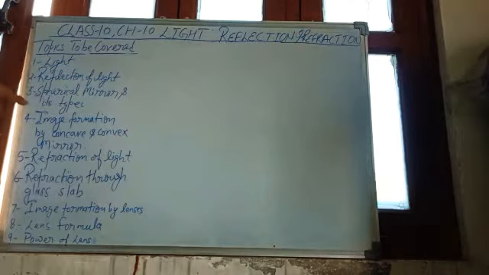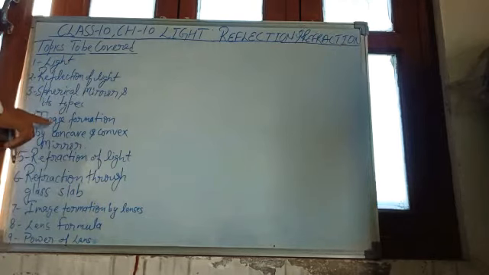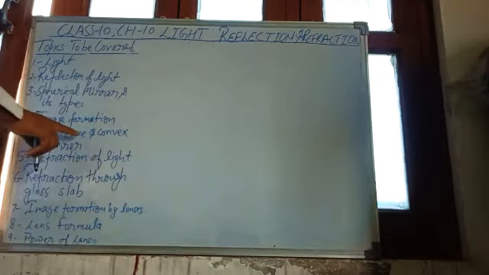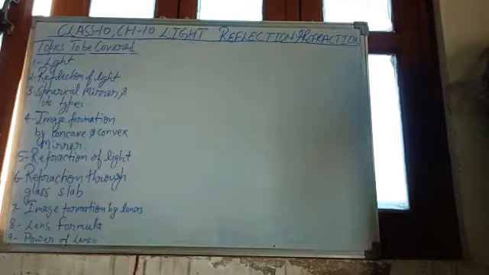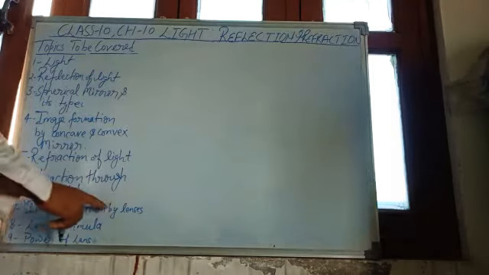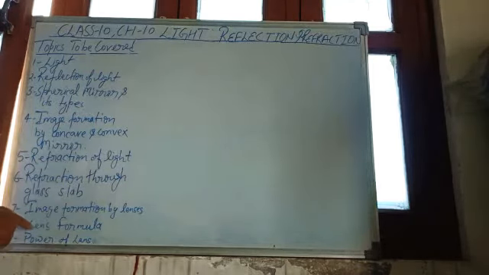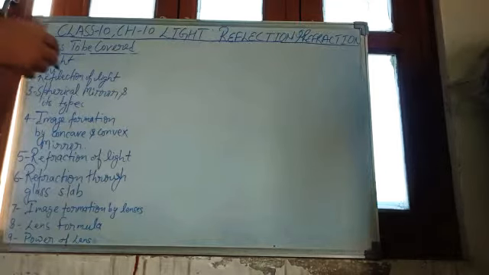Topics to be covered in this chapter are light, reflection of light, spherical mirror and its type, image formation by convex mirror and concave mirror, refraction of light, refraction through glass slab, image formation by lenses, lens formula, and the last one, power of lens. These topics you can copy in one page.